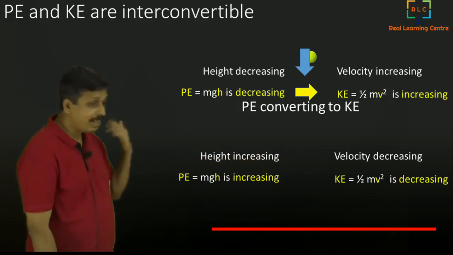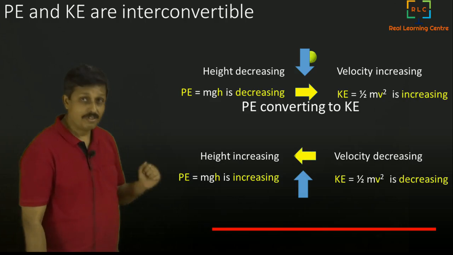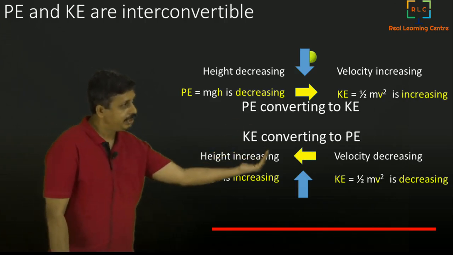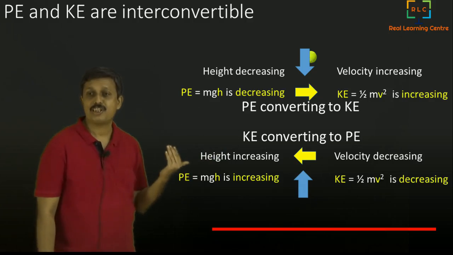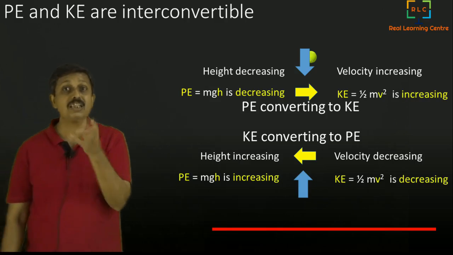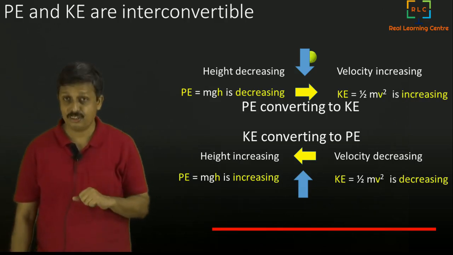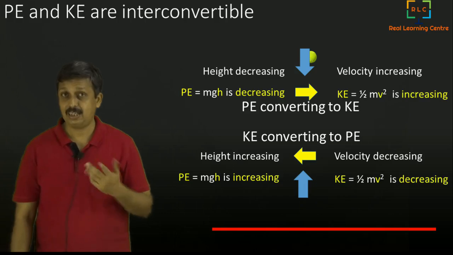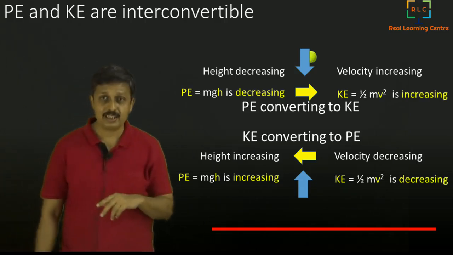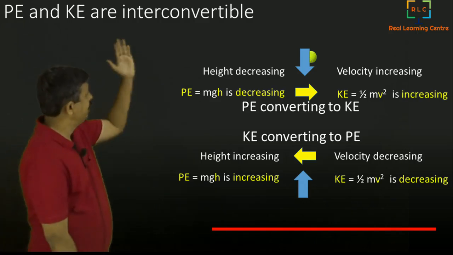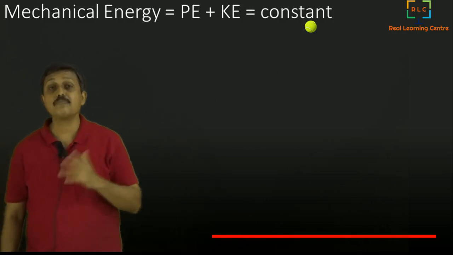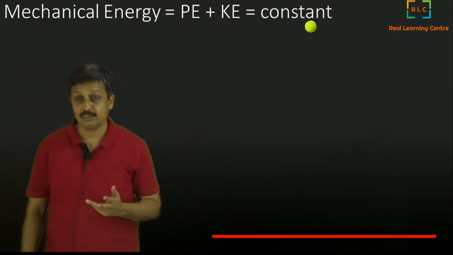Whereas while it is going up, what is happening? Potential energy is increasing. That means kinetic energy is getting converted to potential energy. So interconvertibility between potential energy and kinetic energy is possible. It keeps happening in nature all the time. And the addition of the potential energy and kinetic energy, we call mechanical energy, and that remains constant throughout.